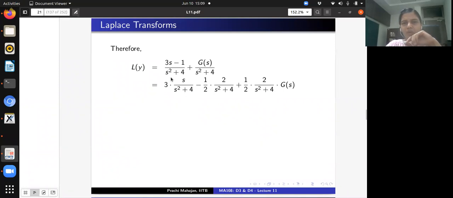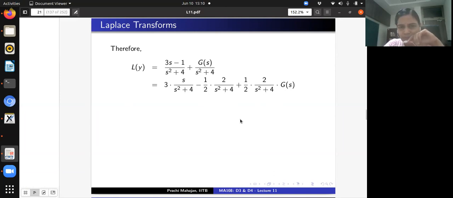So I'm going to write this as 3s by s square plus 4, and I'm going to write this term as 2 by s square plus 4, which means that I will have to multiply by 1 by 2, and the last term I'm going to write as a product of 2 by s square plus 4 times G, which means that I need to multiply by 1 by 2.